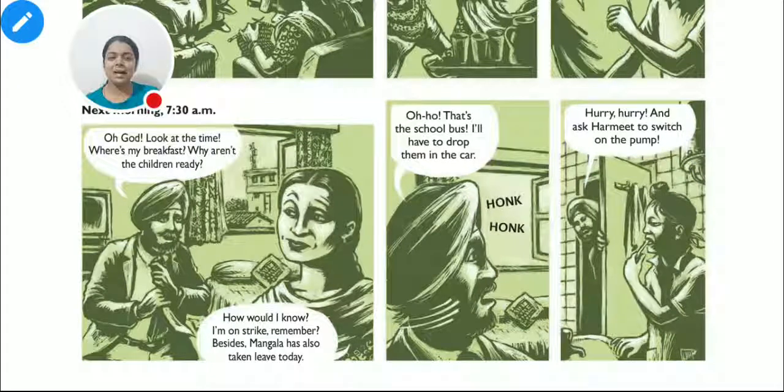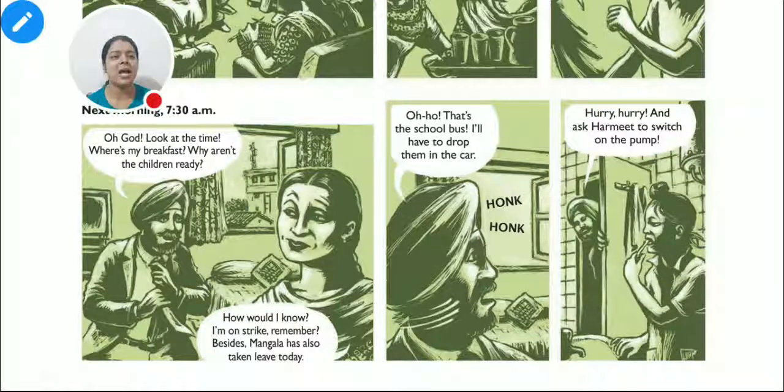The lady said, how would I know? I'm on strike. Remember? Besides, Mangala has also taken leave today. Mangala is the maid. She is also on leave today. It means each and every work, you people have to do yourself. The father said, oh, that's the school bus. I'll have to drop them in this car. Oh my God. A person, instead of going to the office, has to drop the children first.